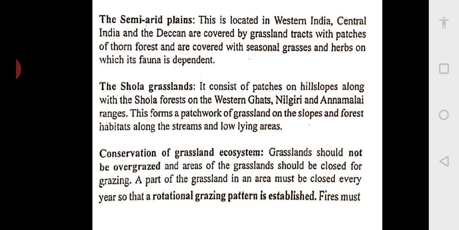So the solution is again a three-pronged solution, like we discussed in the conservation of forest. I think the same thing can apply here also. So one thing is, like we said, afforestation means grow more trees. So here we can grow more grass, and we should not allow overgrazing. So this grazing should be controlled so that the grassland ecosystem is not damaged. And you can have a rotational grazing pattern.